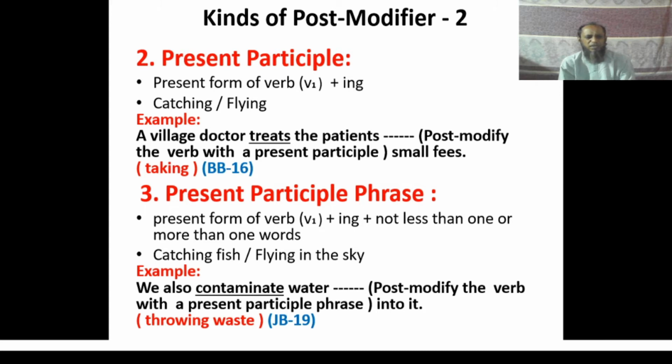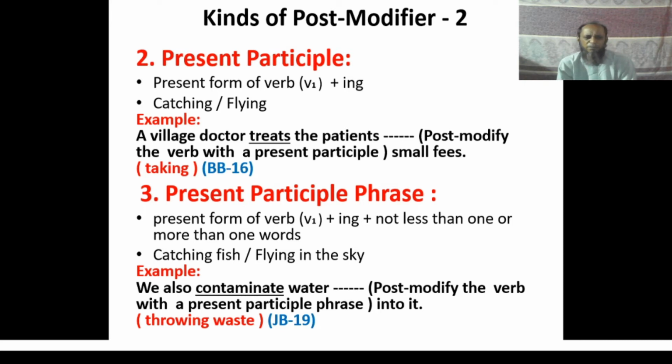According to the meaning, the present participle taking has been used here to complete the meaning of the sentence. The whole sentence now is: a village doctor treats the patients taking a small fish.